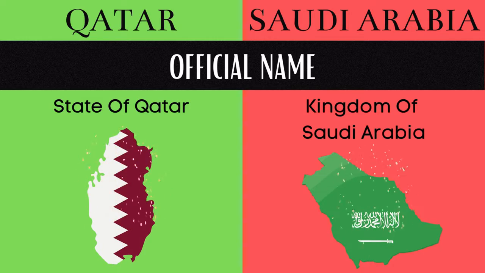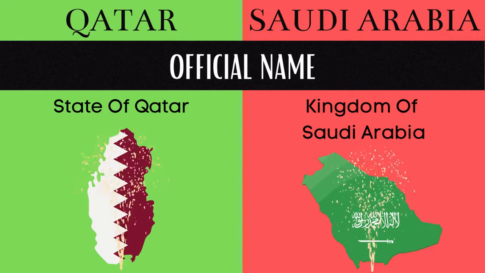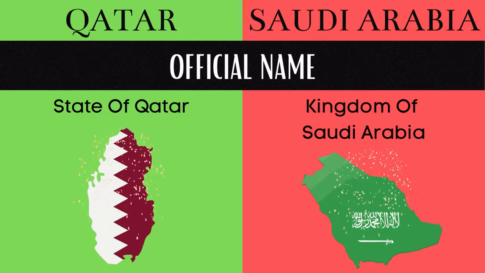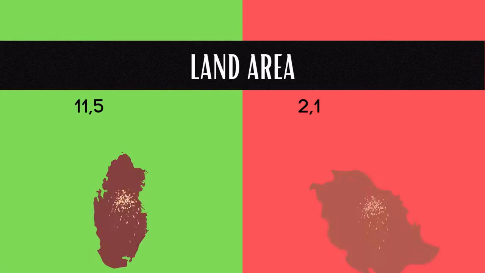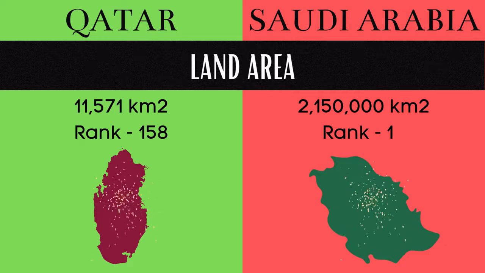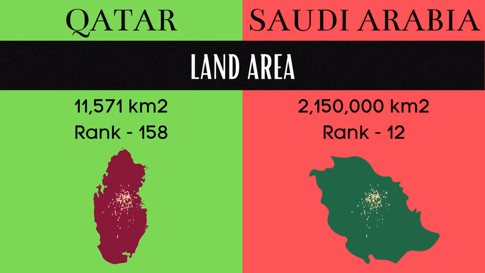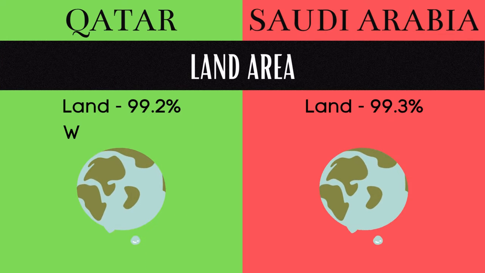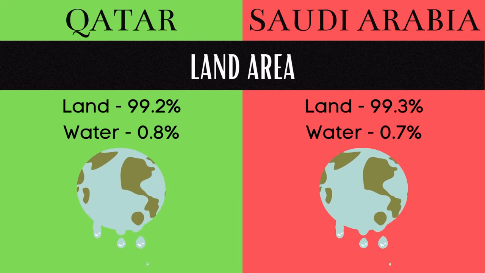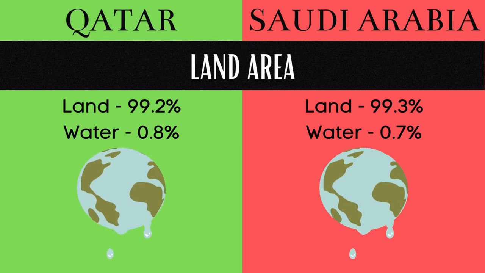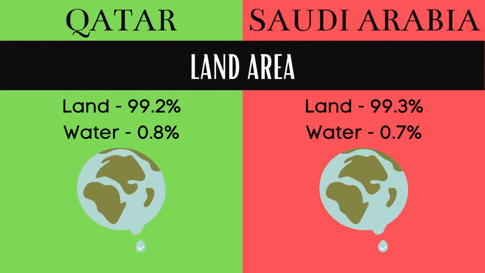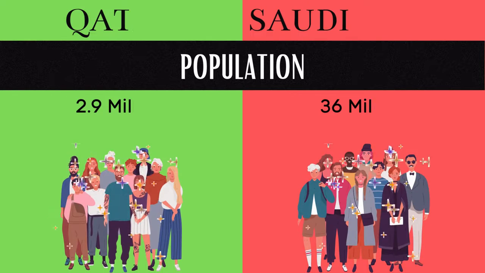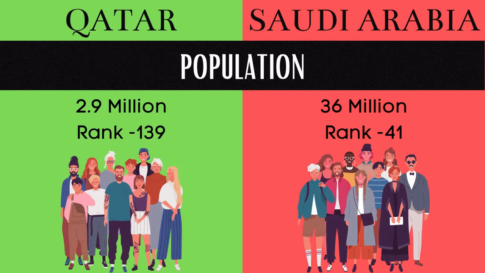State of Qatar is the official name of Qatar, and Kingdom of Saudi Arabia is the official name of Saudi Arabia. Land area of Qatar is 11,571 km2, and the land area of Saudi Arabia is 2.1 million km2. Let's compare the land area of Qatar and Saudi Arabia by land and water. Population of Qatar is 2.9 million, and the population of Saudi Arabia is 36 million.